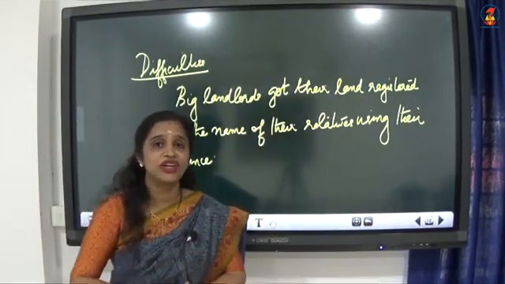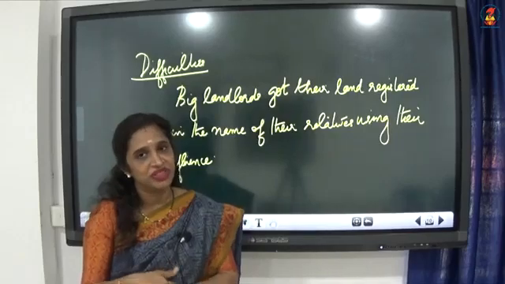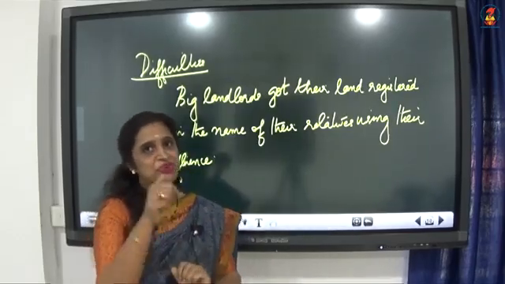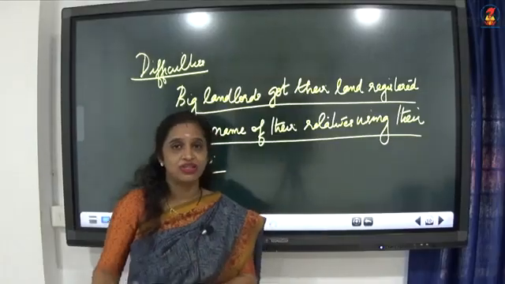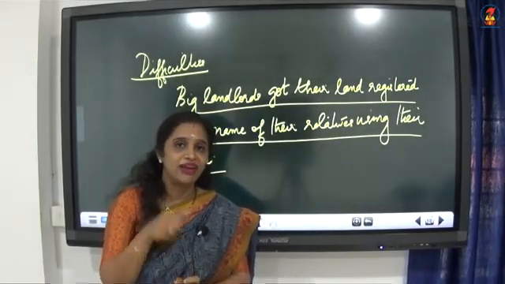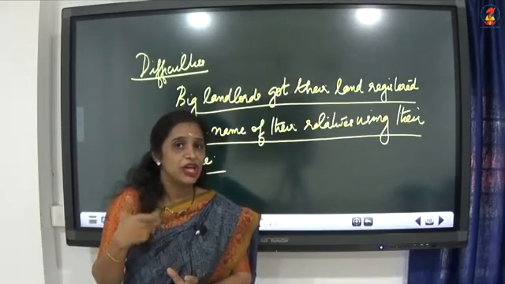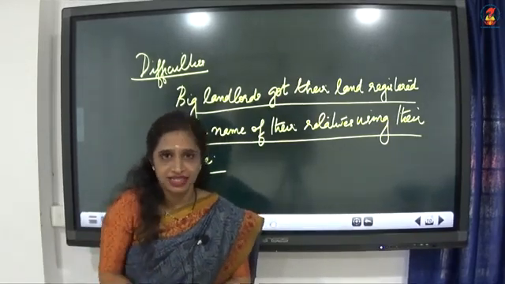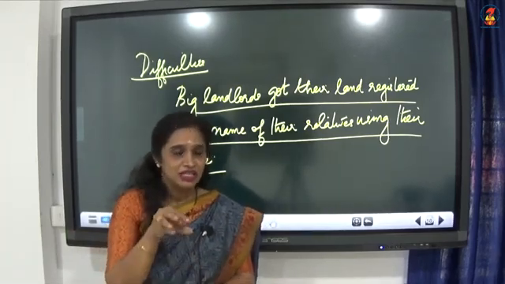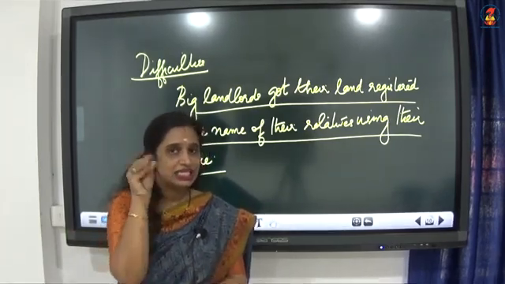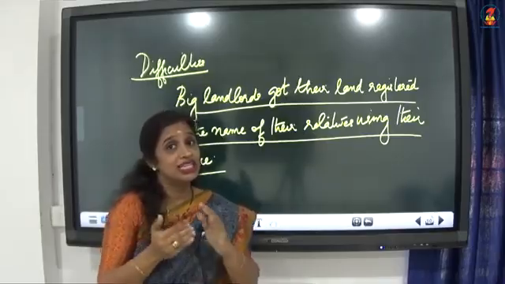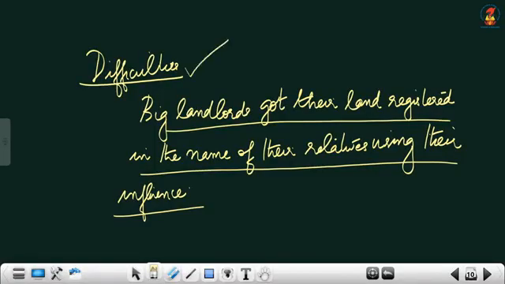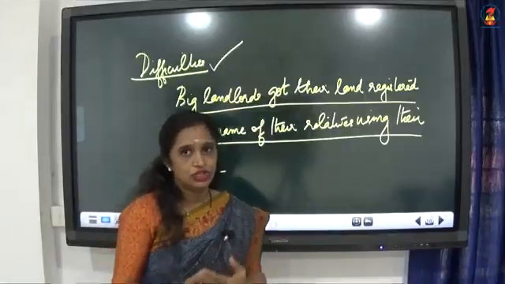Now, the next, what was the difficulty that the government faced with regard to land ceiling? Here also, like abolition of intermediaries, the government found some difficulty with the land ceiling. Let us see what that is. Big landlords got their land registered in the name of their relatives using their influence. So, what did these big landlords do? They again played their game. What was their game? They began to register their land in the name of their relatives, small plots by small plots, using their influence in the government. So, the government had to face some difficulties with the land ceiling in that area. Other than that, it was okay.